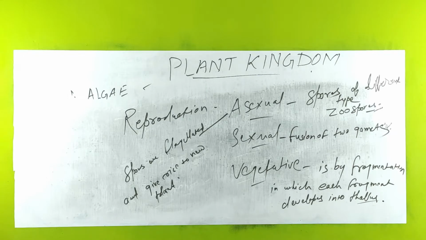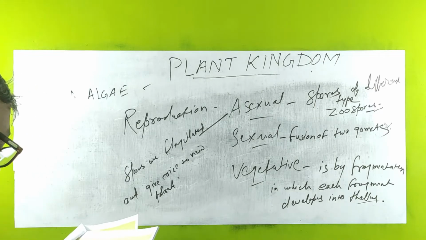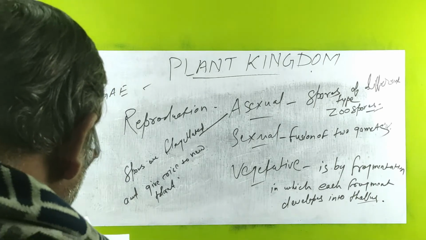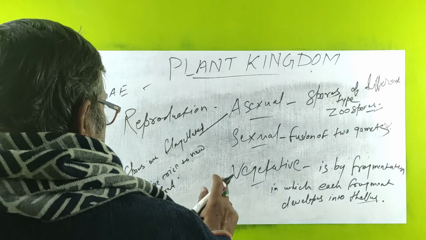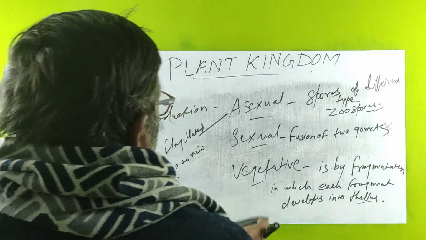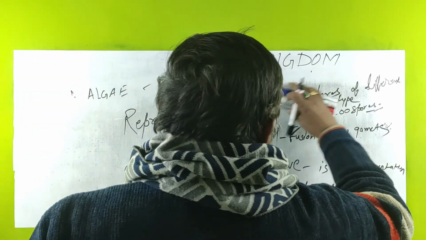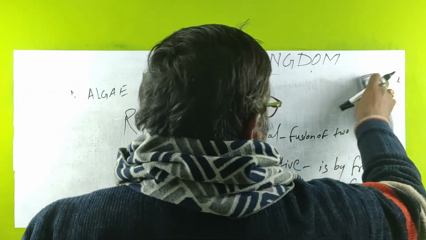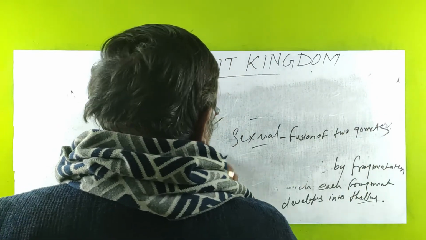In asexual, the spores of different types are flagellated and give rise to a new plant, for example zoospores. In sexual, there is the fusion of two gametes. We will discuss this sexual reproduction in detail.